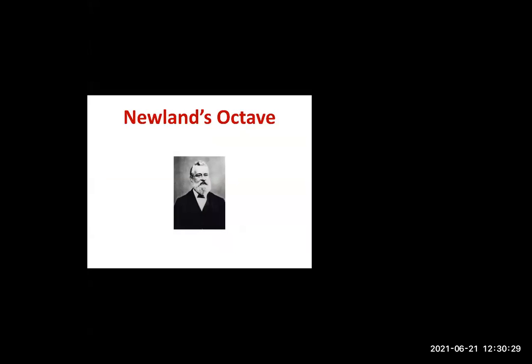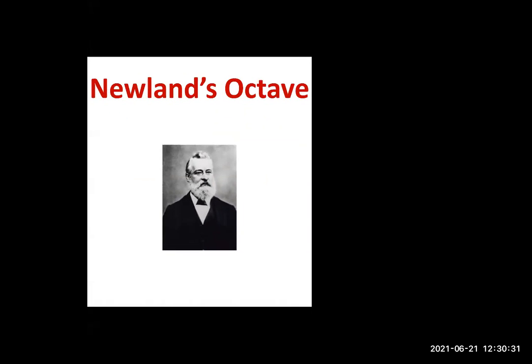Now let us see what happened after that. After that, another scientist called Newlands. You can see Newlands. He was an English scientist, John Newlands, and in the year 1866 he arranged the elements in increasing order of atomic masses, and he found that every eighth element had properties similar to those of the first.